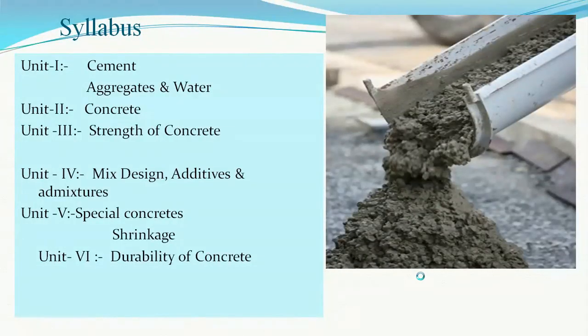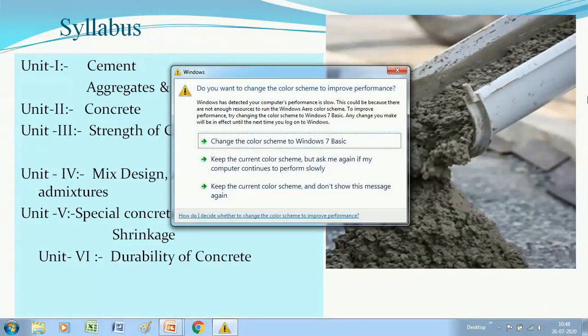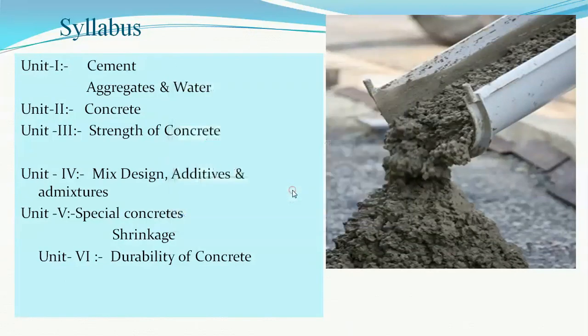In our third semester, the syllabus for concrete technology, as has been shown here, has 6 units. The first unit deals with the basic ingredients of concrete: cement, aggregate and water.